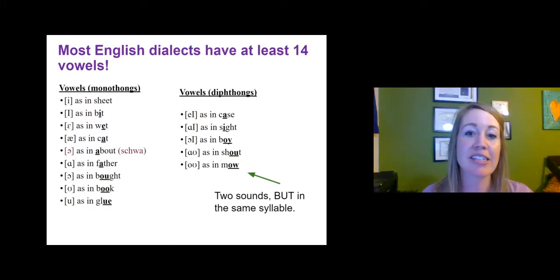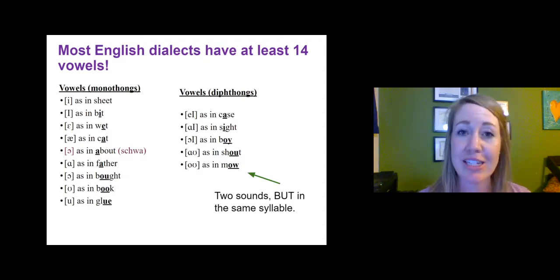Most English dialects have all 14 vowel sounds. Not every single one does. And let me give you an example here. So we looked at these vowel sounds before, and let's work our way from top to bottom on the left. Say these with me if you're alone and not going to be embarrassed.